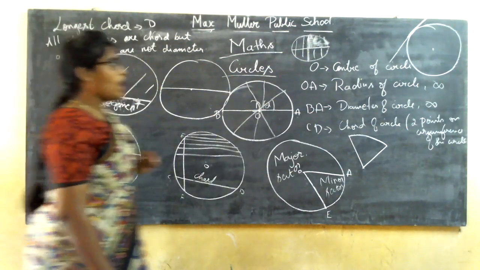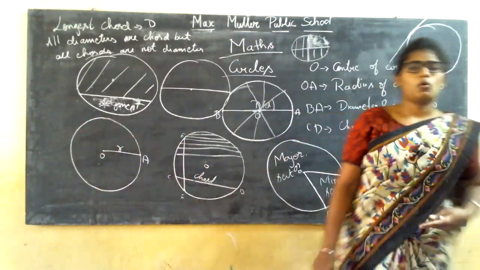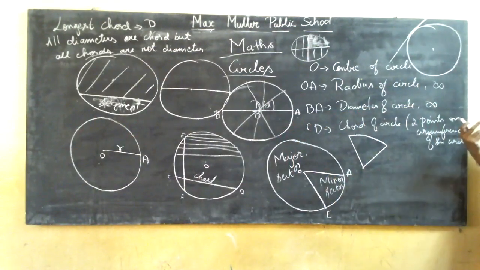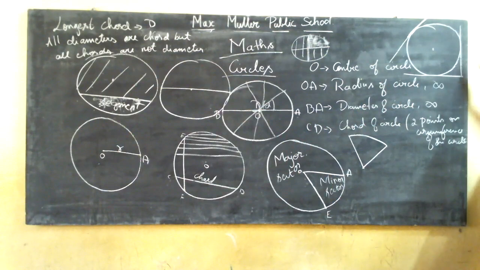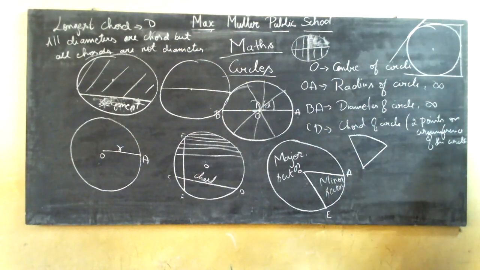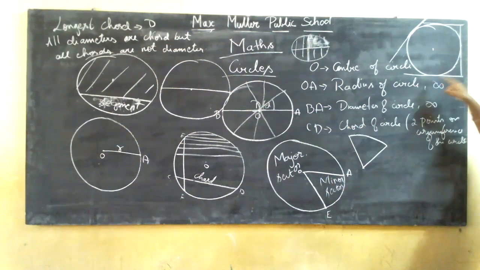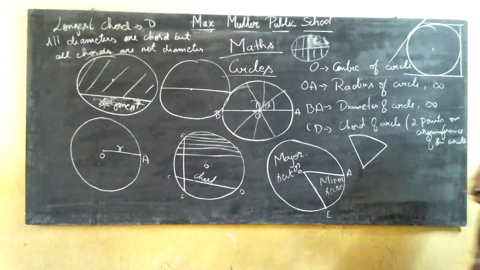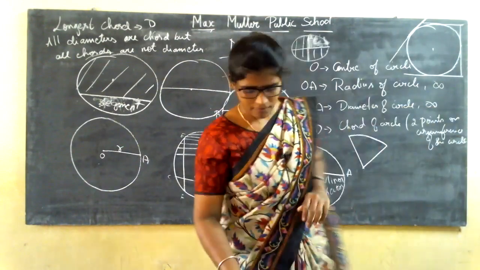I have told you, a line which is touching the circle at only one point. You can draw the tangent anywhere. Here it is touching only one point, here it is touching one point, here it is touching one point. The condition is that the tangent should touch only one point on the circumference of a circle. Wherever you draw, it must touch at only one point on the circumference. Then it is called a tangent. Clear about this?